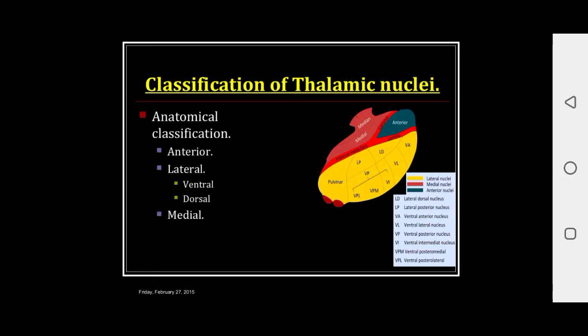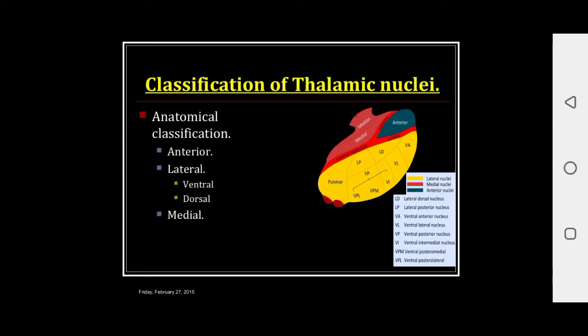This red one indicates the medial nuclei, blue the anterior group of nuclei, and yellow the lateral nuclei. So lateral nuclei cover the greater area of the thalamus, and this lateral group is divided into ventral group and dorsal group, and these two groups are further divided into three other groups.